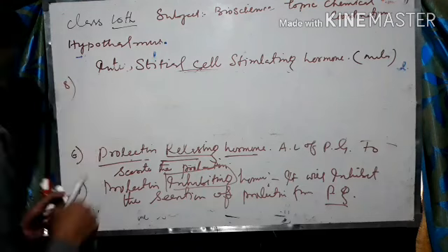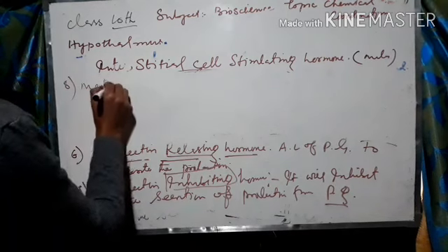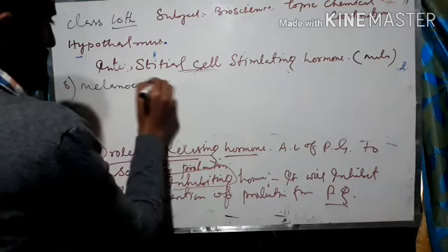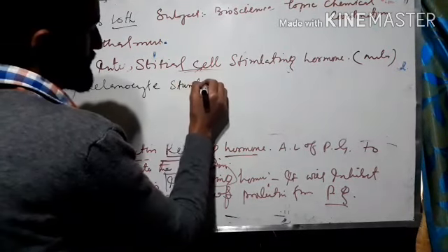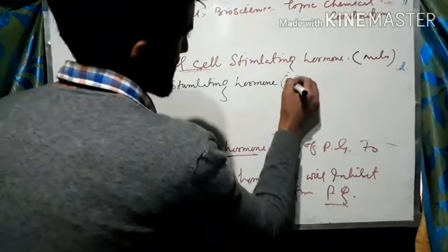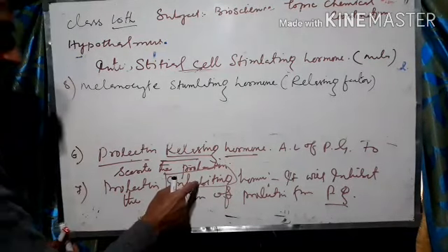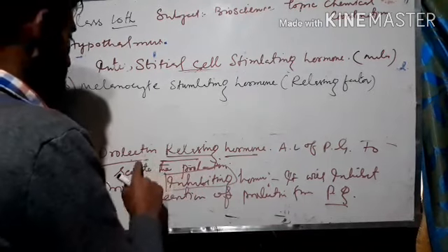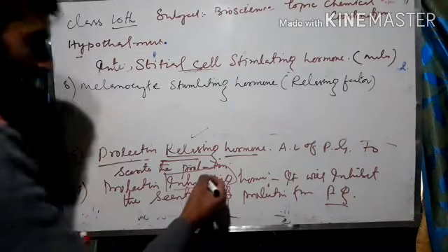Then there is another one: melanocyte stimulating hormone releasing factor. Now you will get it. You can also say prolactin stimulating hormone releasing factor, prolactin inhibiting hormone. Prolactin stimulating hormone has both a releasing factor as well as an inhibiting factor.